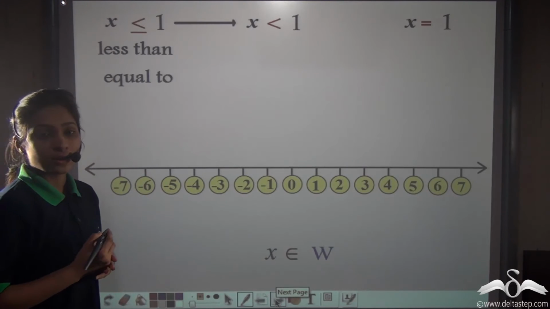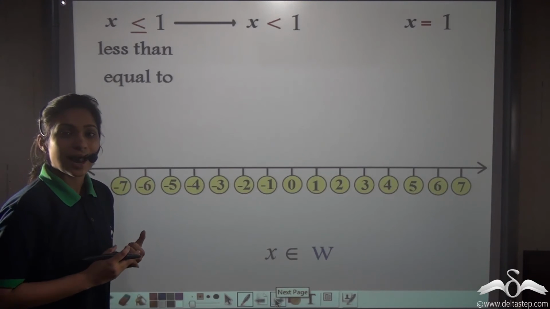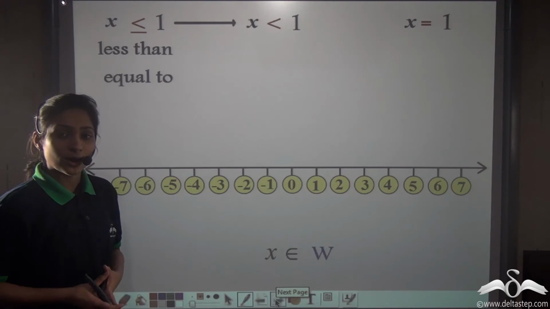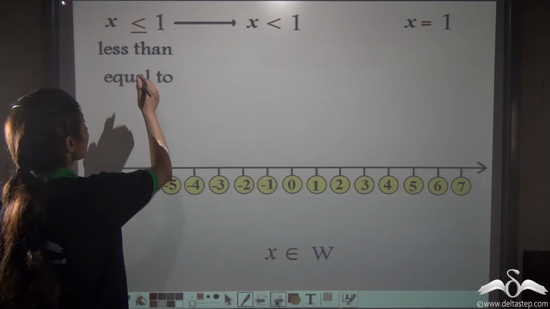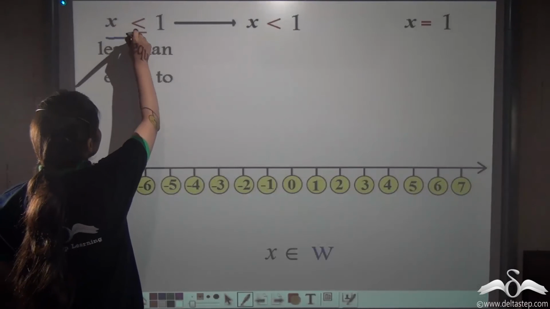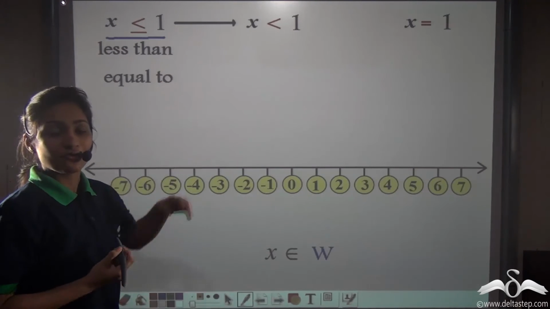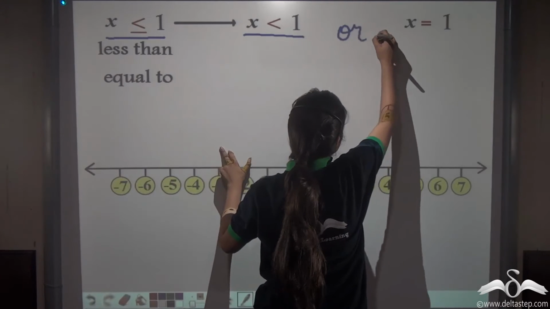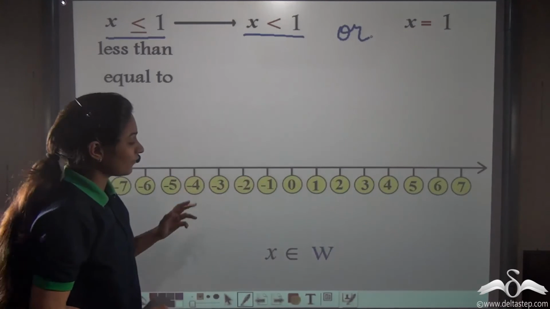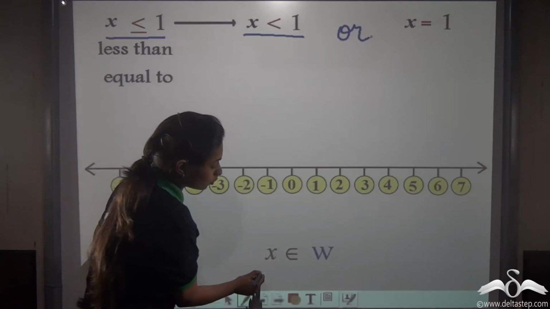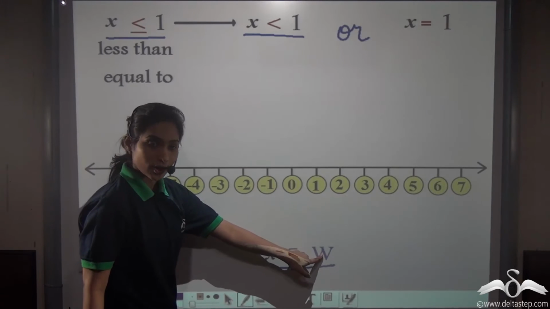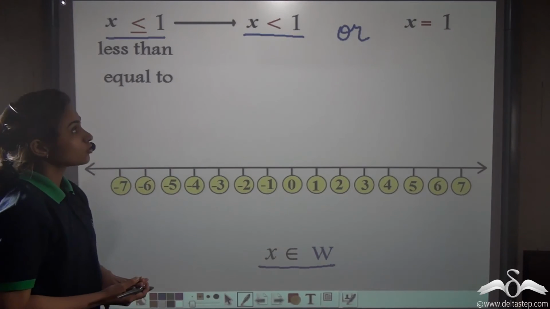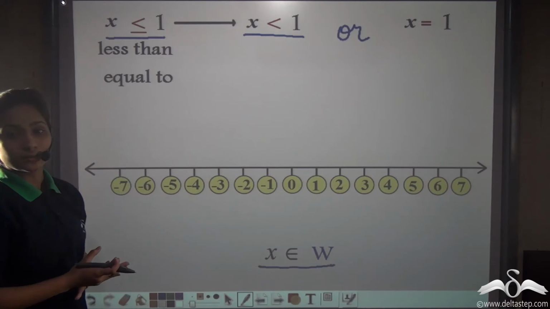Well, we know that there are more symbols like at least and at most which also represent inequality. How will we plot them on a number line? Let's see. Here, x is less than or equal to 1. Now, if we break it up, it means x is less than 1 or x is equal to 1, right? And we have been given that x belongs to W, that is whole numbers. So in this case, this is our replacement set and we need to find the solution set. So tell me, what is the solution set here?